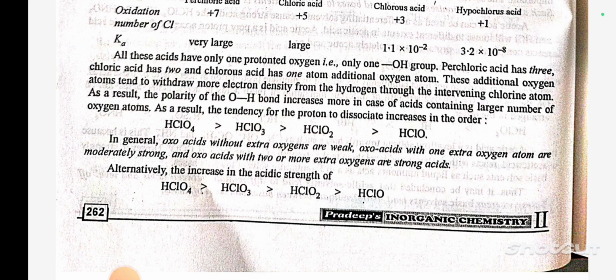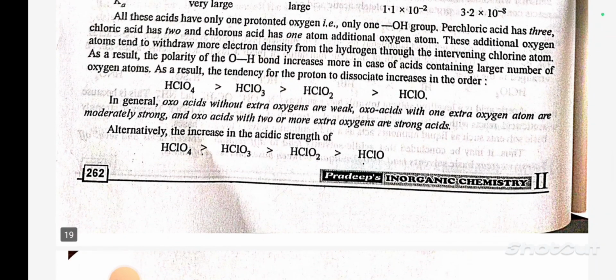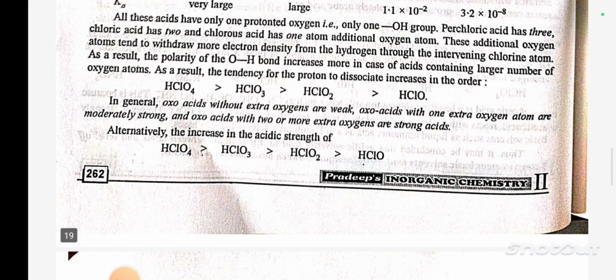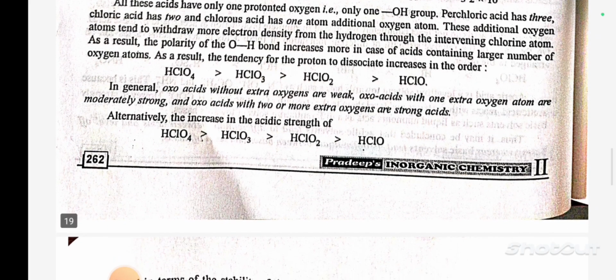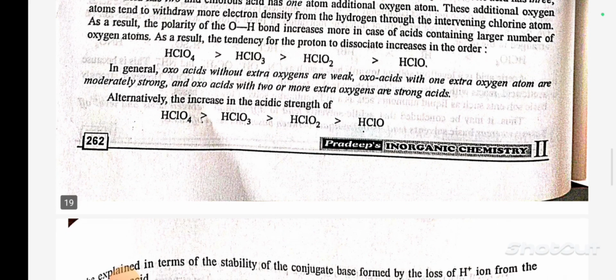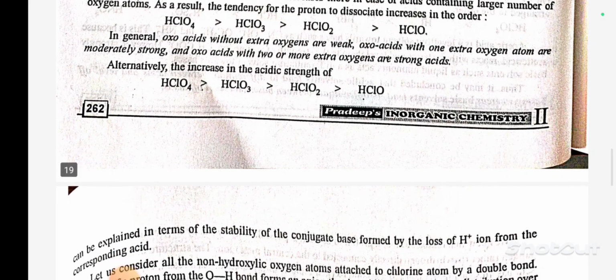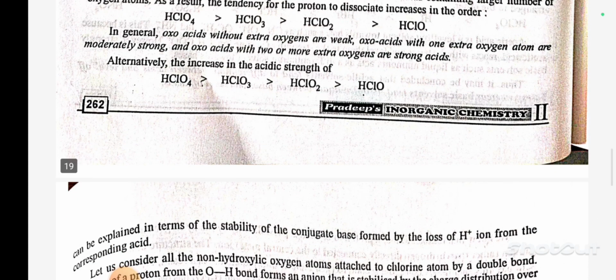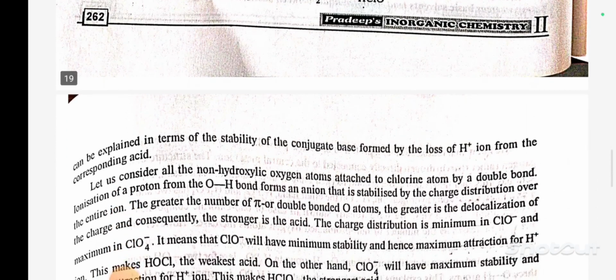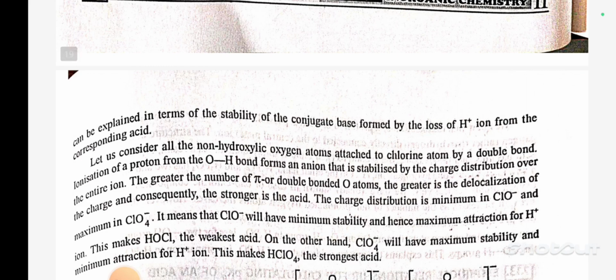In general, oxoacids without extra oxygen are weak, oxoacids with one extra oxygen atom are moderately strong, and oxoacids with 2 or more extra oxygens are strong acids. Alternatively, the increase in the acidic strength of HClO4 > HClO3 > HClO2 > HClO can be explained in terms of stability of the conjugate base formed by the loss of H+ ion from the corresponding acid.